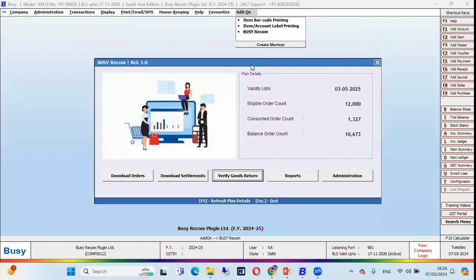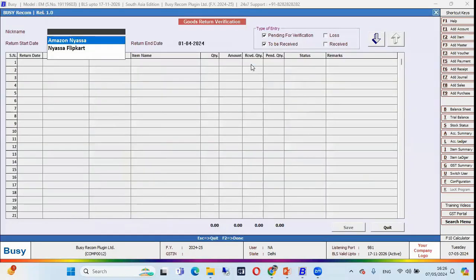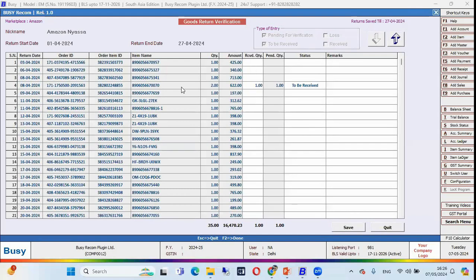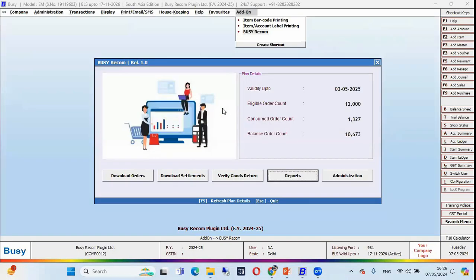After that, you can track the goods returns. Now see, these items are received, and these items are not received, you can see here. And the last thing is the reporting part. Here you can see there are multiple reports. The first report is Payment Reconciliation. In this report, you can check the reconciliation status, like whether payment is received or not received against this sales.